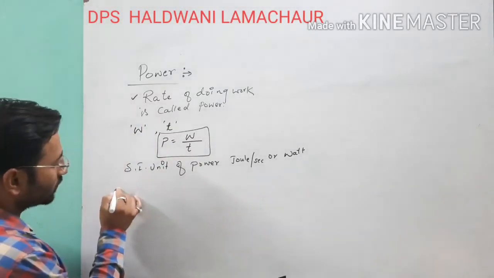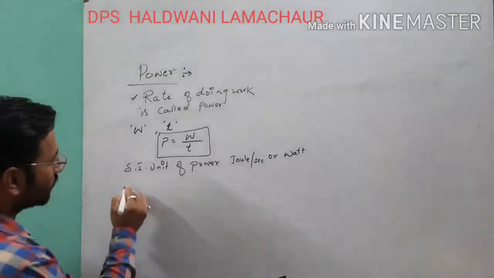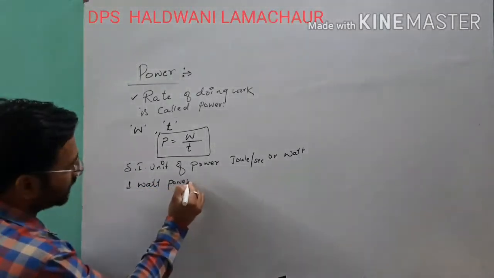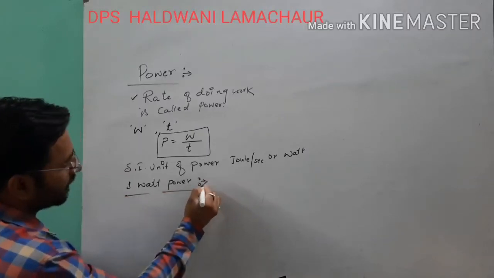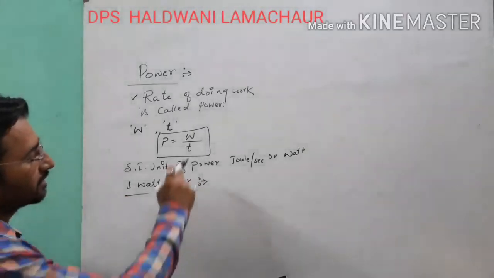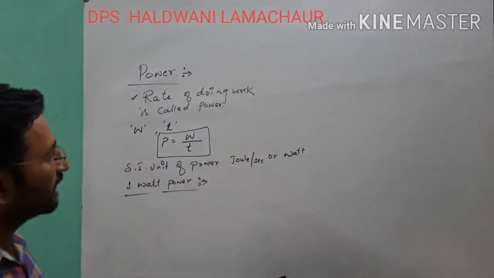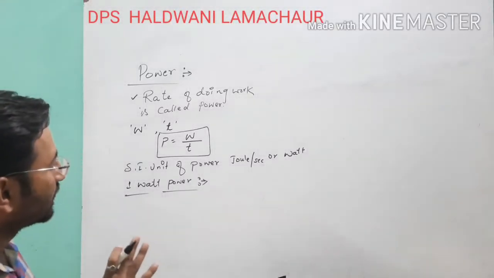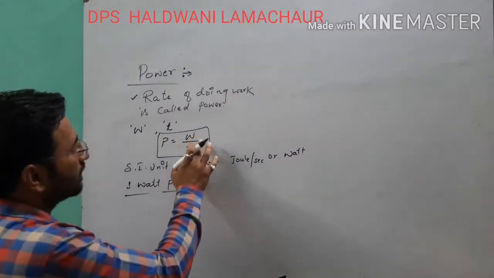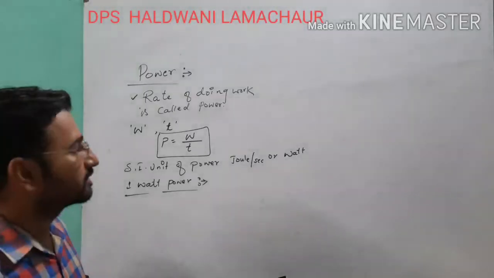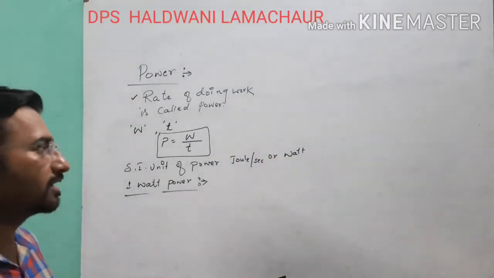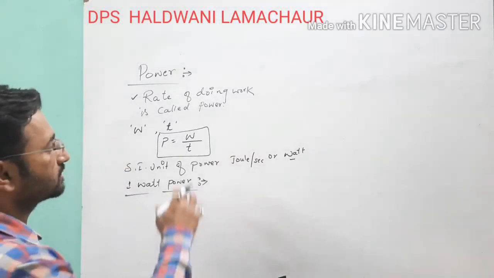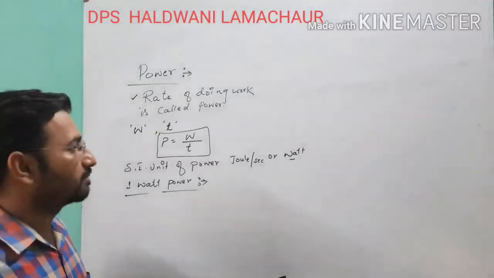And here if you want to define 1 watt power, what is the meaning of 1 watt power? Here I am calculating the power in terms of work and time. Listen carefully, here we are focusing on mechanical power, not electrical power, though their SI unit is the same.